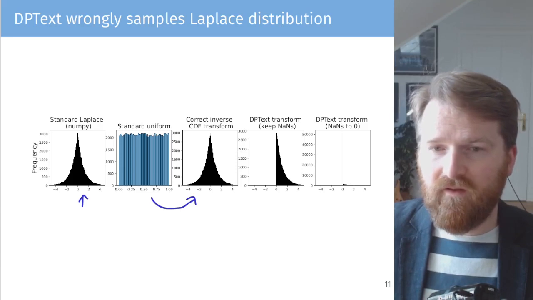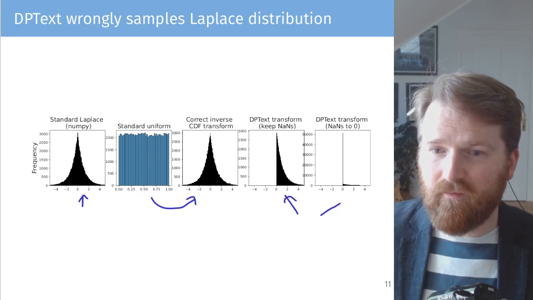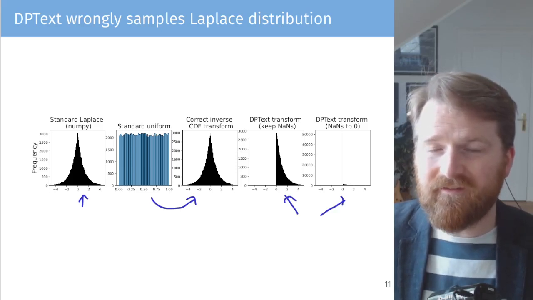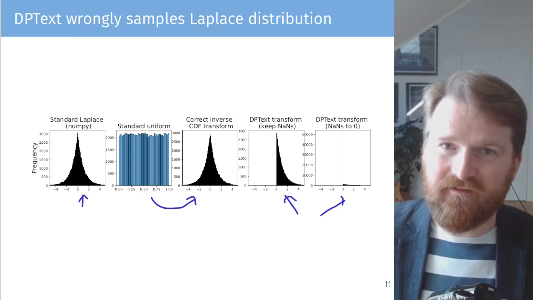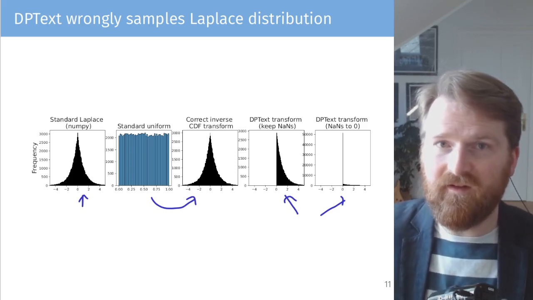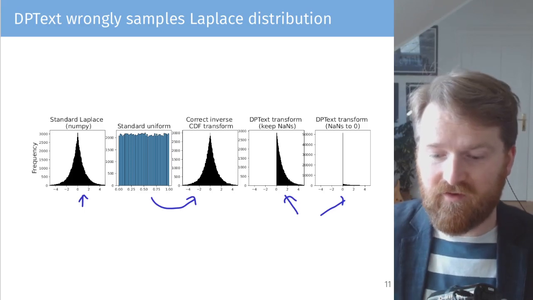So two options would be we just keep the not a number and just sample on and on, or we just transform the NaNs into zeros. But neither of those will produce a correct Laplace distribution. And this basically breaks the Laplace mechanism in DPText and breaks differential privacy. So we have in the paper a formal proof by counterexample showing how exactly it breaks formally and why DPText is not differentially private.